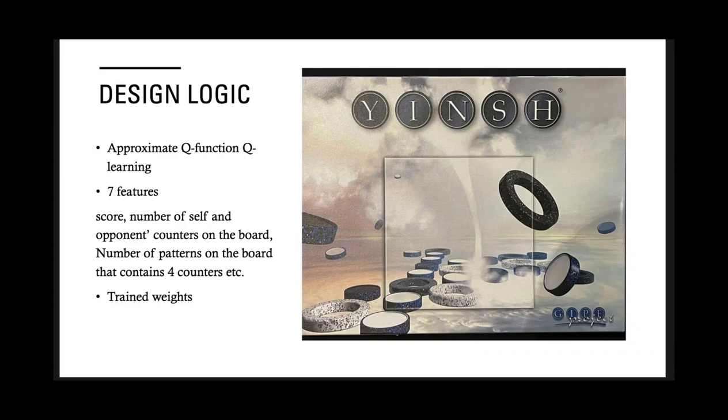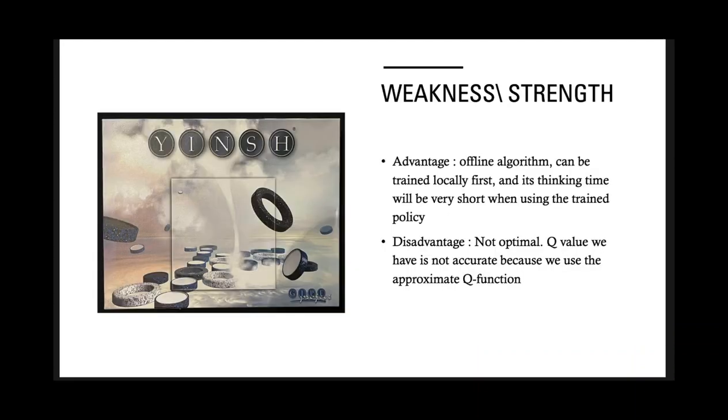We have 7 features in total. We used epsilon-greedy to train our weights. The advantage of reinforcement learning is that, as an offline algorithm, it can be trained locally first, and its thinking time will be very short. The disadvantage is that the Q value we have is not accurate because we use the approximate Q function instead of computing the real Q value, so we cannot get the optimal solution.